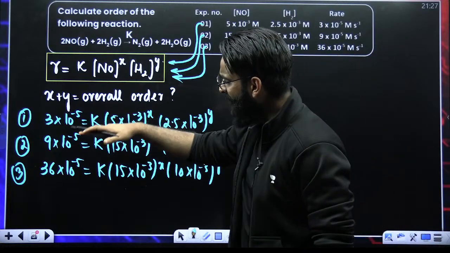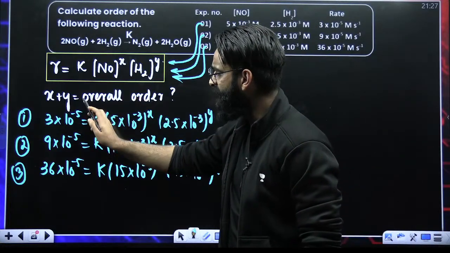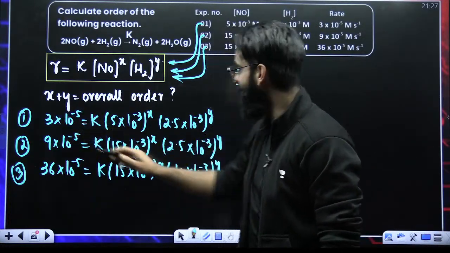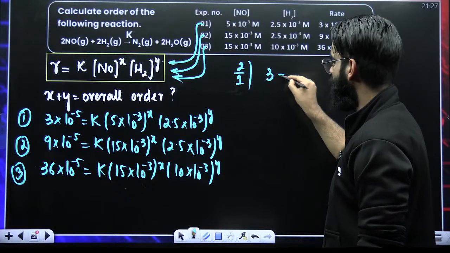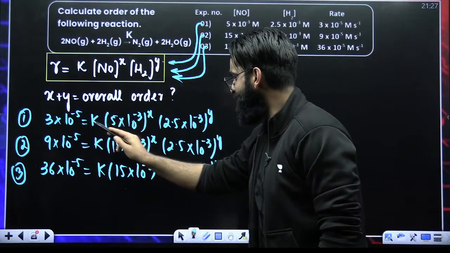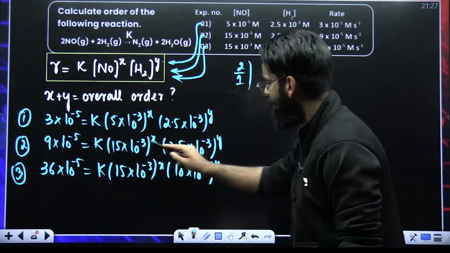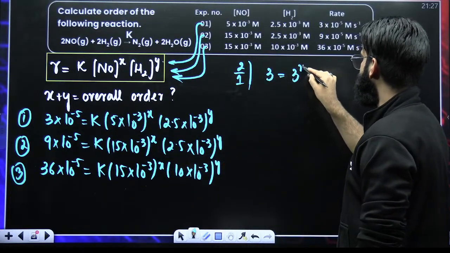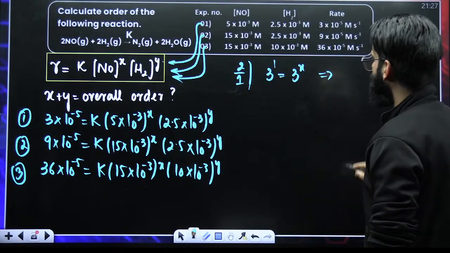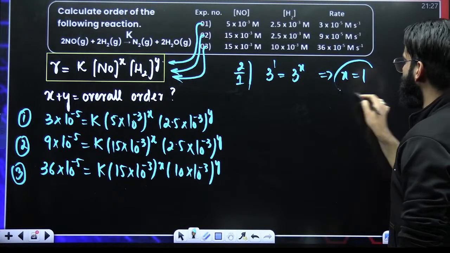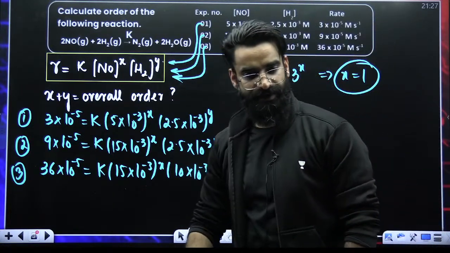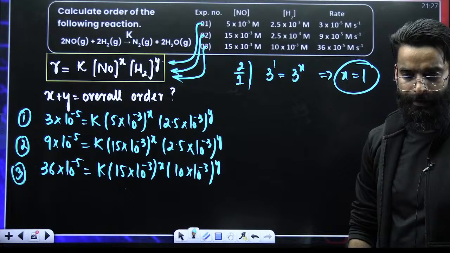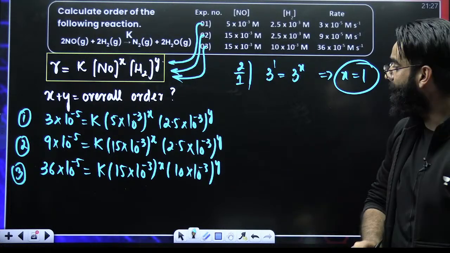My dear students, if I divide equation 2 with equation 1, 10 power minus 5, 10 power minus 5 cancel. 9 divided by 3 comes out to be 3 is equal. K and K cancel. 10 power minus 3, 10 power minus 3 cancel. 15 divided by 5 is 3, but this is 3 raised power X. 3 raised power 1 is equal to 3 raised power X, which means that X value is nothing but 1.